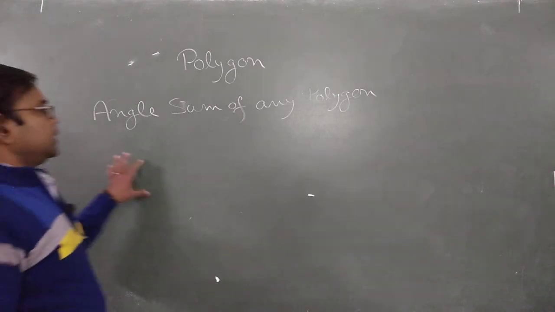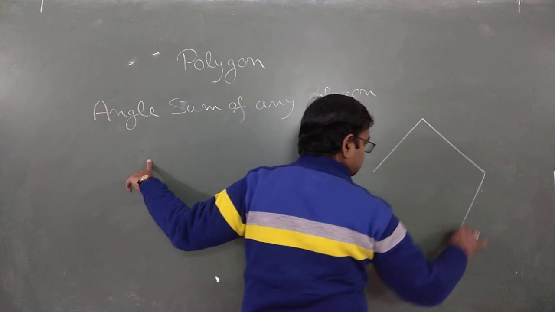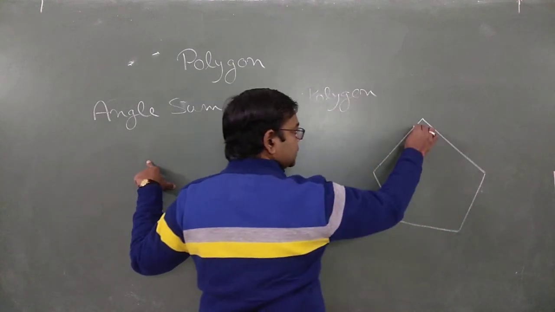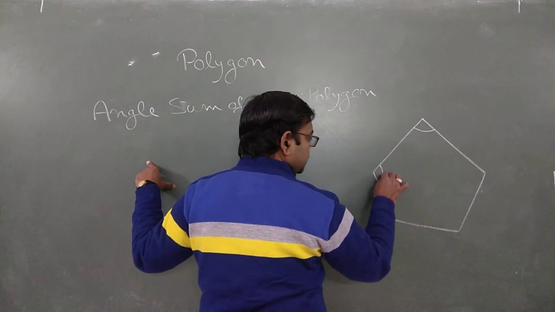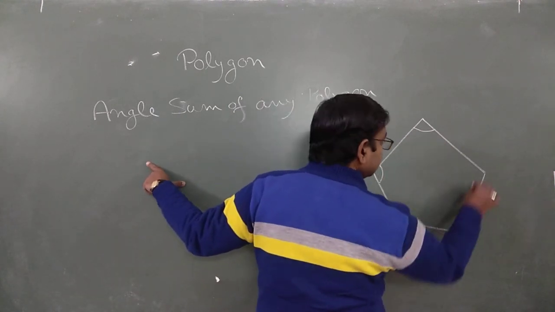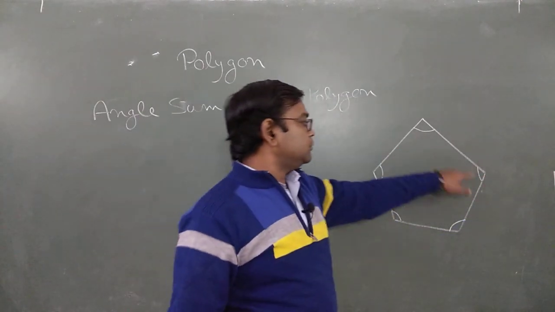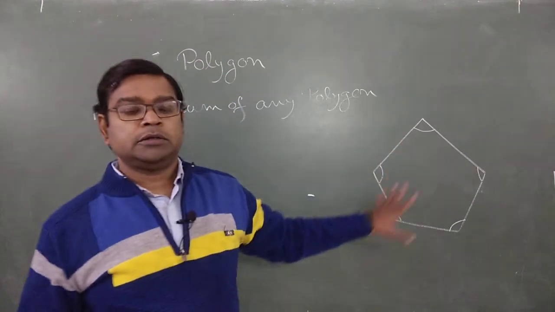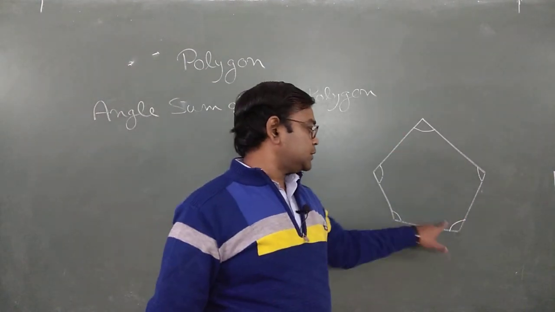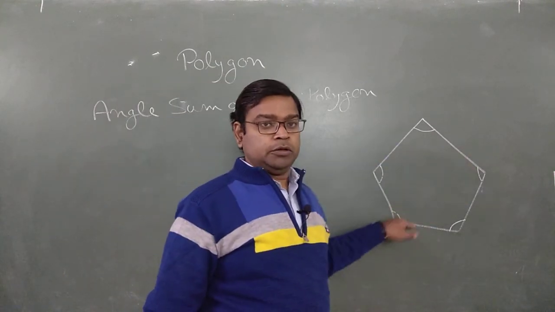What is the meaning of angle sum? If we draw any polygon, suppose like this one, these internal angles are known as your interior angles or angles of a polygon. Clear? And their sum has a unique concept: the sum of all the angles is based on the number of sides of the polygon. How?